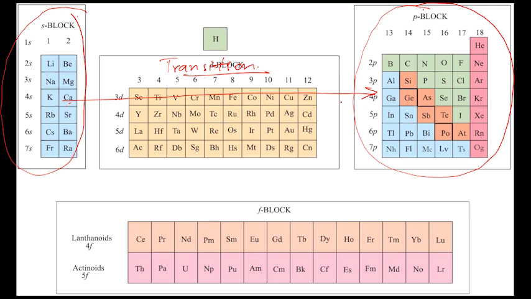However, there are other points also to support why these are called transition elements based on the movement of electron, which I will be talking about later. But this is the common answer. If you are asked why these are called transition elements, because these sit between S and P block, and to move from S to P, we have to transition through the D block elements.